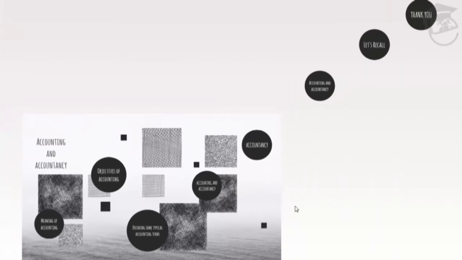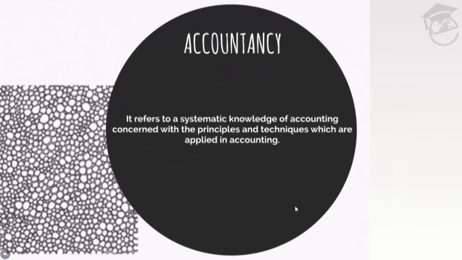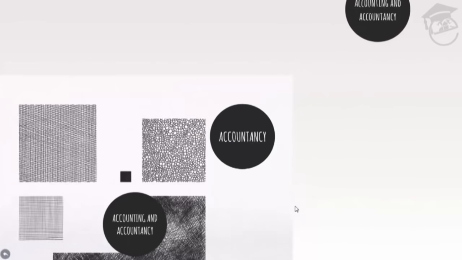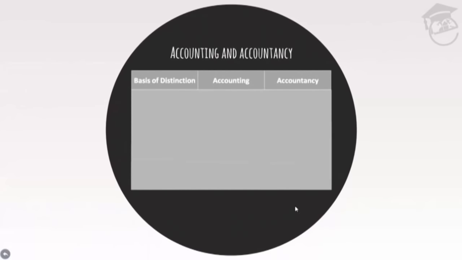Similarly, when we talk about accountancy, it refers to systematic knowledge, principles, and techniques which are universal. So whether we talk about bookkeeping or accounting, we follow that systematic knowledge, principles and techniques so that there is no confusion and our results are accurate. That is why we can compare the results of a concern with another concern and also from year to year, no matter even if the accountants get fired. So after knowing the meaning of accountancy, let's get on to the differences between accounting and accountancy.